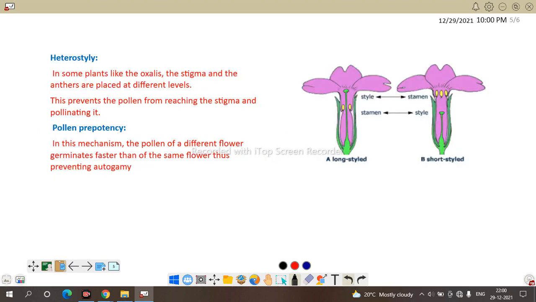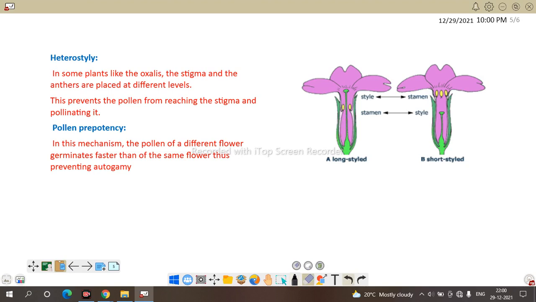In our last slide of heterogamy, we studied the filament length of the androecium. Here is heterostyly, where the length of the style varies. Here the anther is here and the style is so long, with the stigma at the apex.